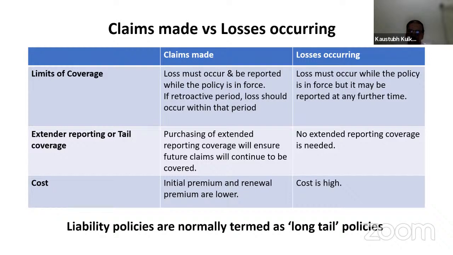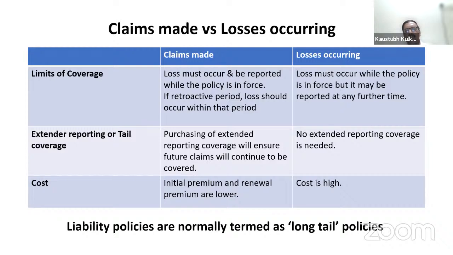That means there was a loss actually in that policy of 1st August 21 to 31st July 22. Say, for example, the loss has occurred in December 2021. Whether that loss will be paid? Yes, if the losses occurring basis is accepted by the insurance company and the policy is not renewed also, the losses are to be paid.